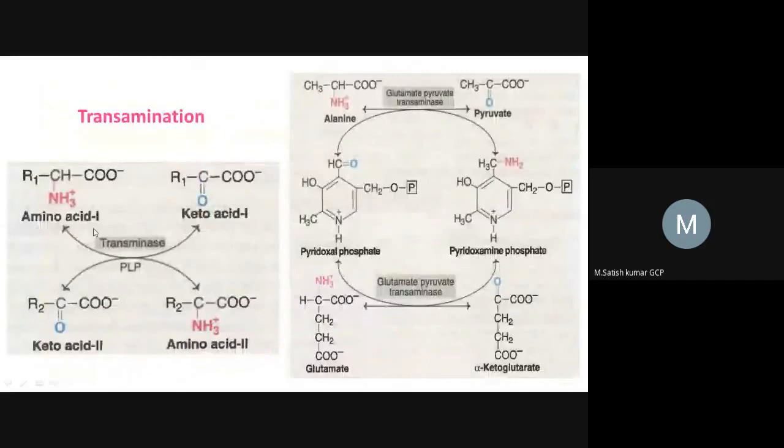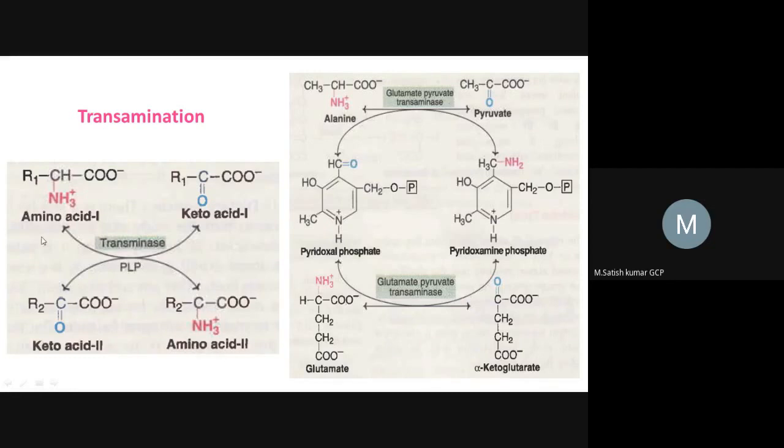So the keto acid will be accepting the amine group from amino acid 1. And now amino acid 1 has removed the amine group, so it gets converted into keto acid 1. At the same time, keto acid 2 is accepting the amino group and gets converted into amino acid 2, right?